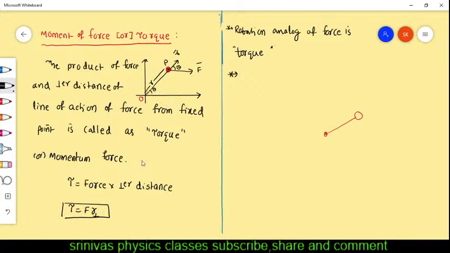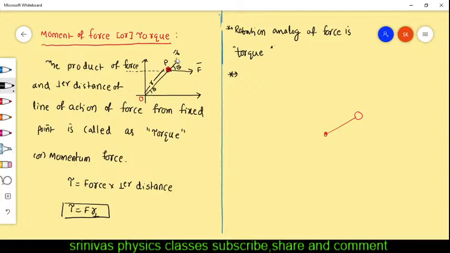according to the torque formula, force into the perpendicular distance of the line of action of force from the fixed point. What is the line of action of force? This is the line of action of force, the line along which the force is applied. You see the movement of the cursor. Here my cursor is explaining everything. Force is applied along this line.